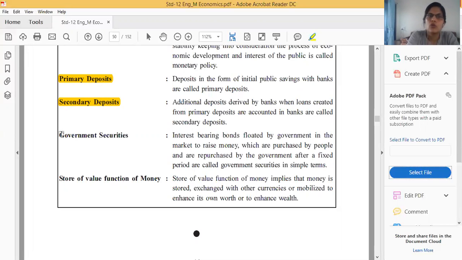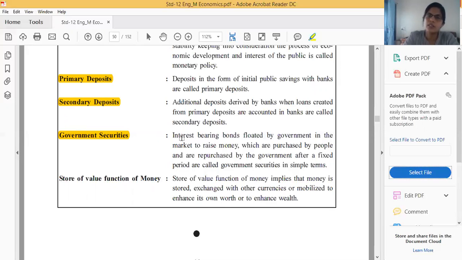What do you mean by the government securities? Interest bearing bonds floated by the government in the market to raise money, which are purchased by the people and are repurchased by the government after a fixed period, are called government securities in simple terms.